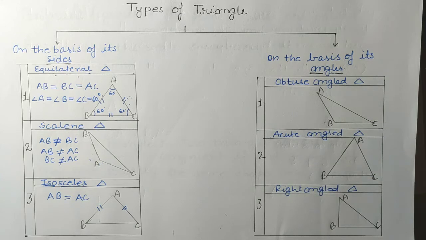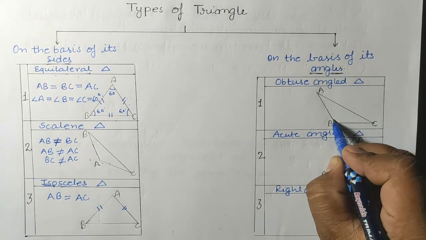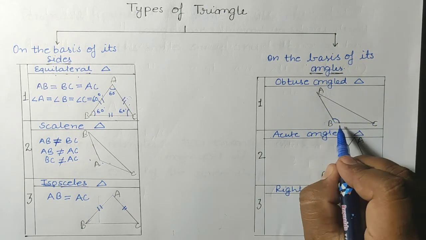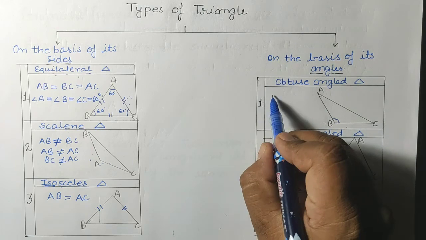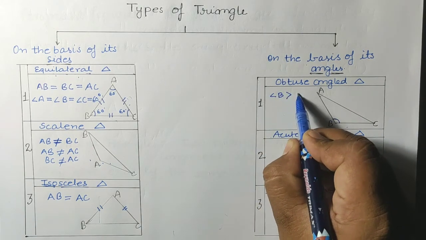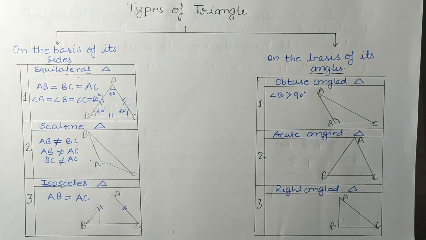So students, basically the types of triangle on the basis of angles is based upon that. The first part is obtuse angle triangle. In a triangle, when the measure of one angle is more than 90 degree, see, in triangle ABC, angle B is greater than 90 degree, then this type of triangle is known as obtuse angled triangle.